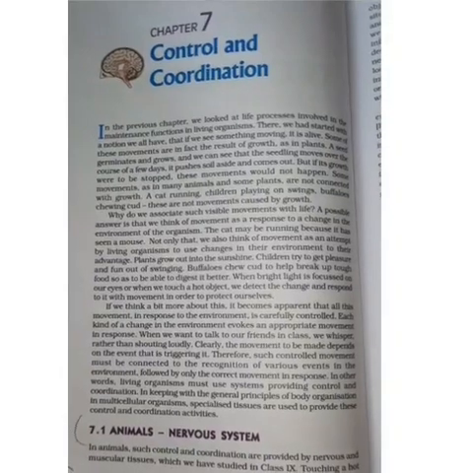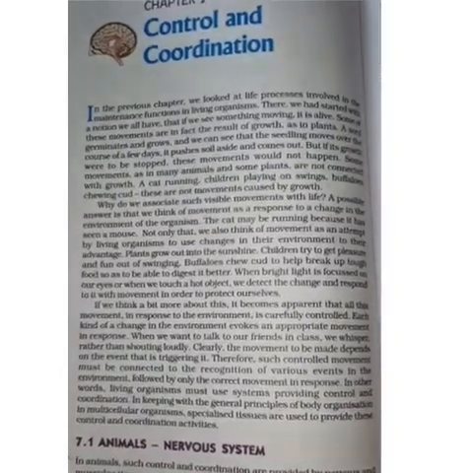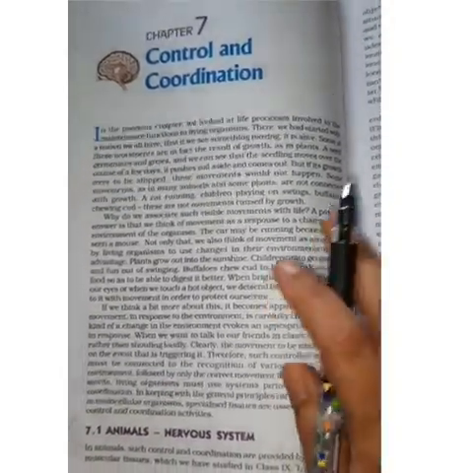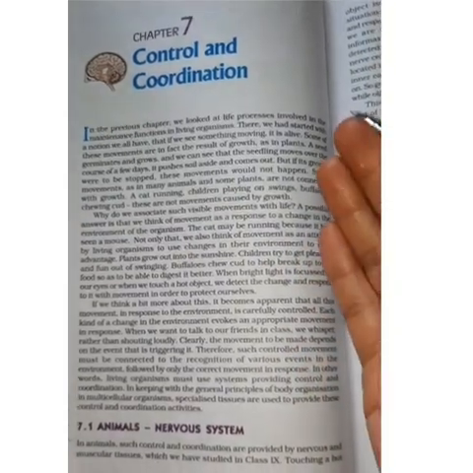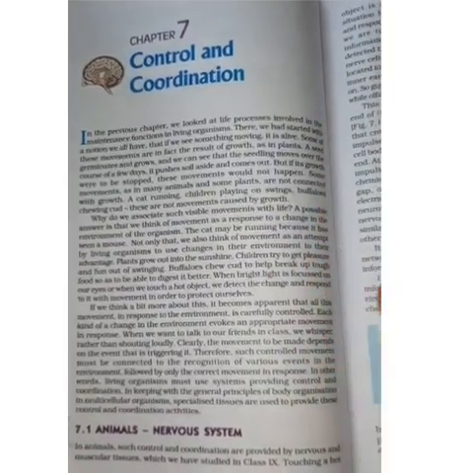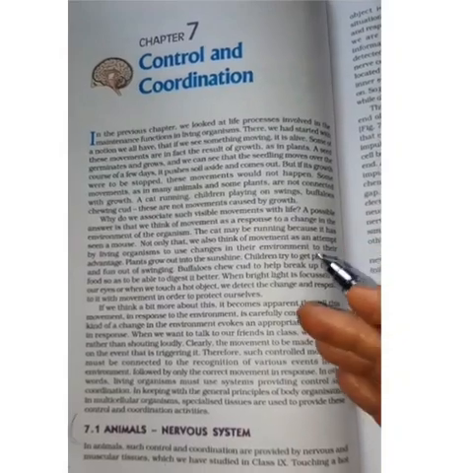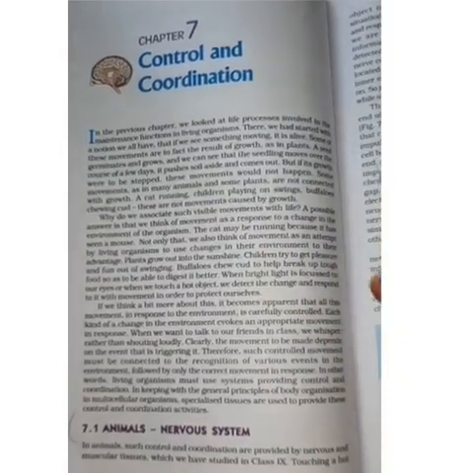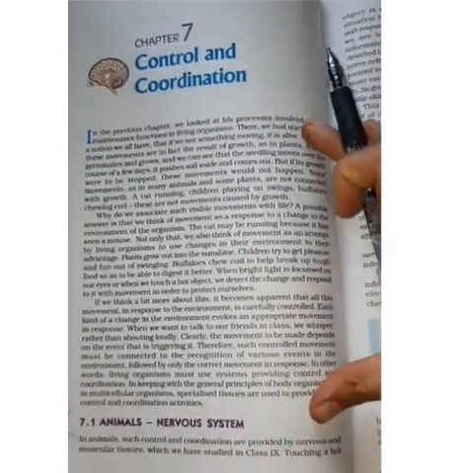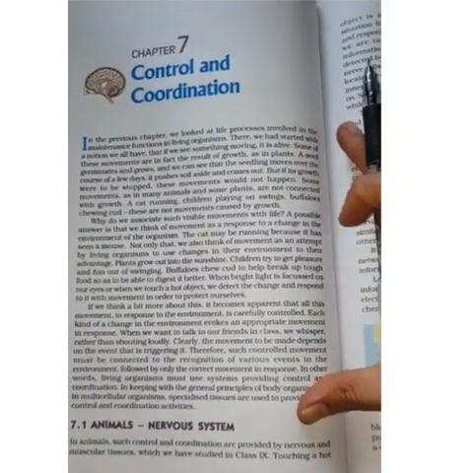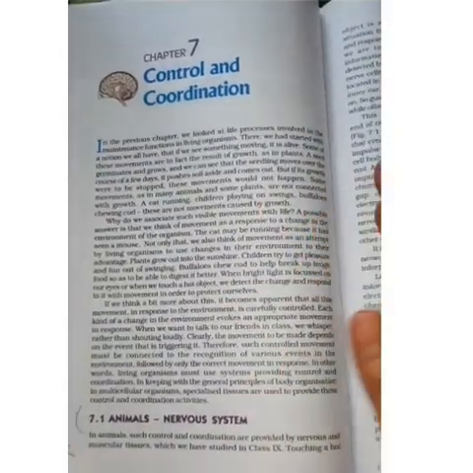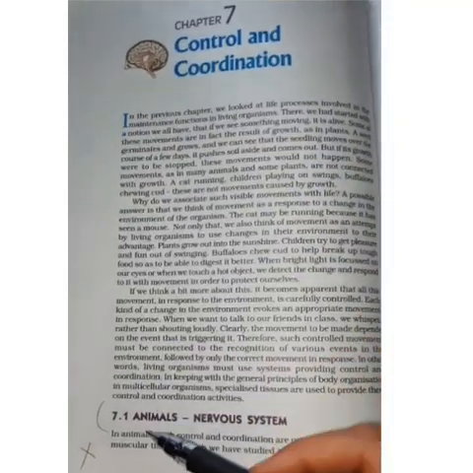So as you see, chapter 7, Control and Coordination, the first part here is an introduction, which just means how we respond to the stimulus and how our brain is made and everything. They're mostly concentrating on growth. This introduction is not very important as such.